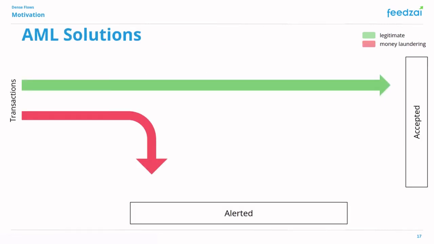Banks are responsible for monitoring money laundering activity and should create an alert every time they notice something suspicious. This is usually accomplished by encoding the domain knowledge of experts in the form of rules that capture known money laundering patterns.